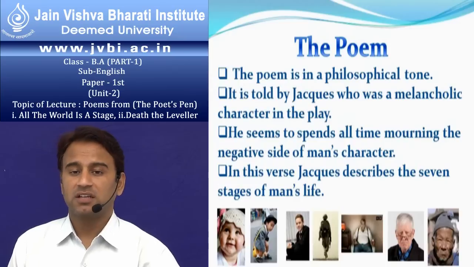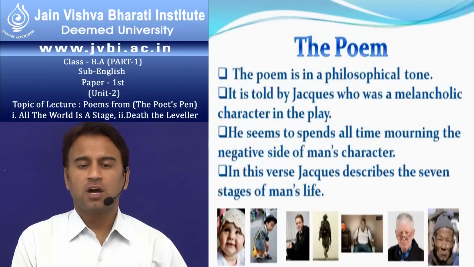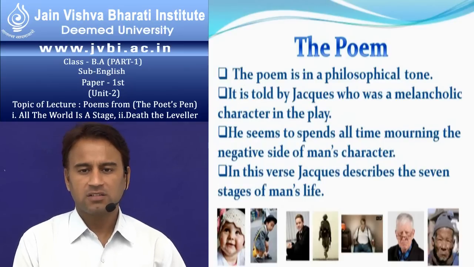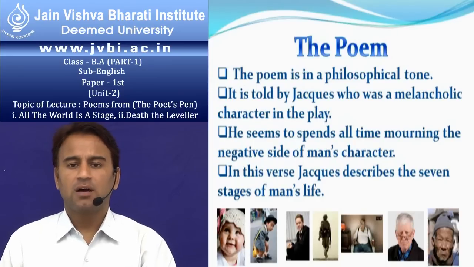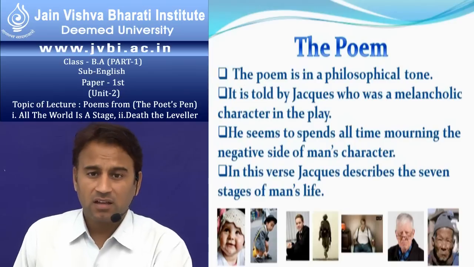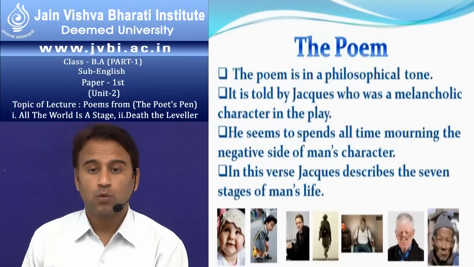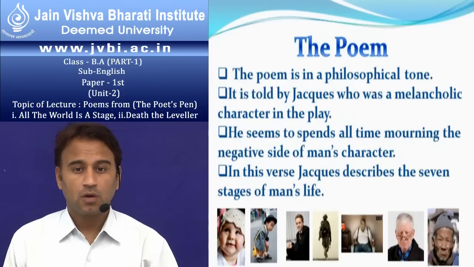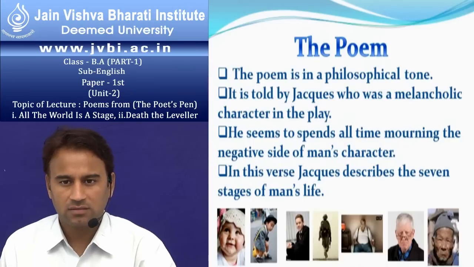There are two types of persons all over the world. One sees only the optimistic side of every element, and the other sees only the pessimistic side of every element. In this play, both types of characters are present. First, Jacques is a melancholy fellow who always sees the pessimistic side, and the other is Touchstone, who was a fool and always looks at the bright side of things.